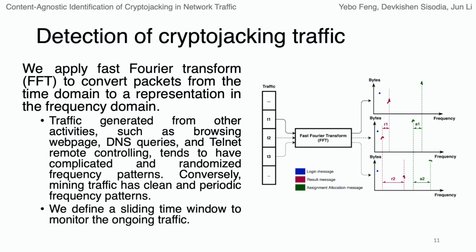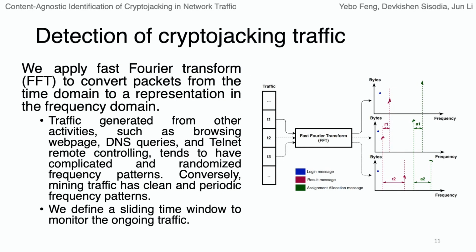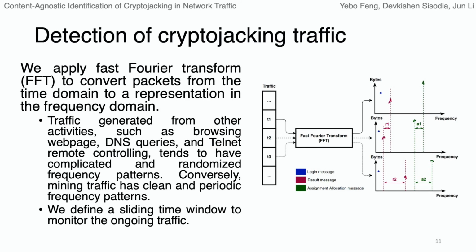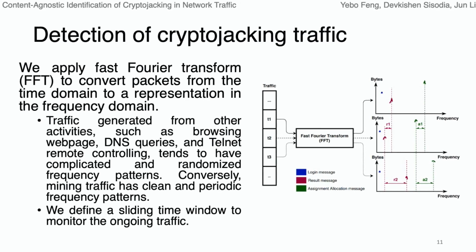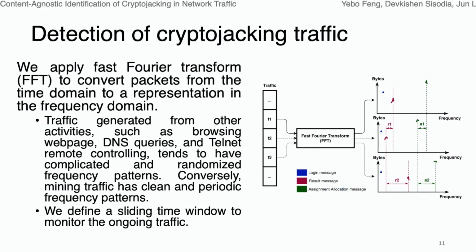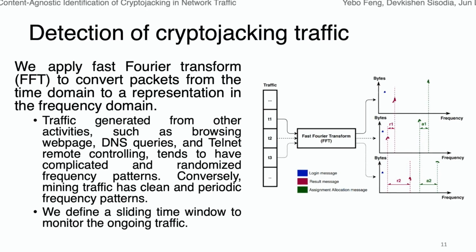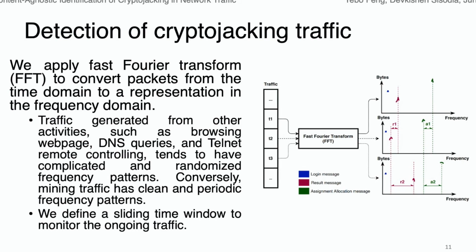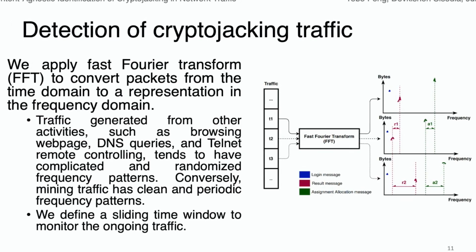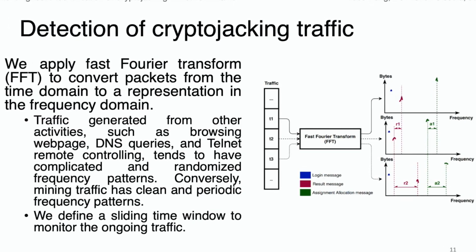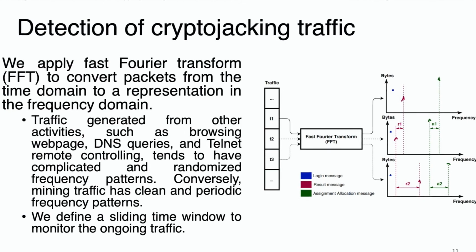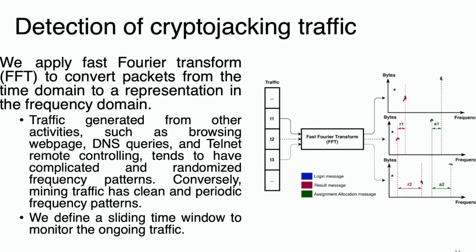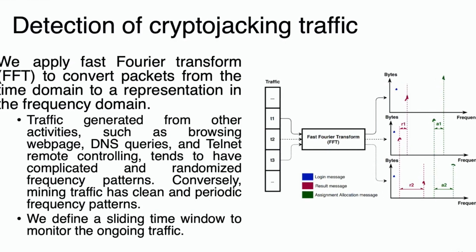To detect the cryptojacking traffic, we apply the fast Fourier transform to convert the packets from the time domain to a representation in the frequency domain. The traffic generated from other activities, such as browsing web pages, DNS queries, or telnet remote controlling, tends to have very complicated and randomized frequency patterns.